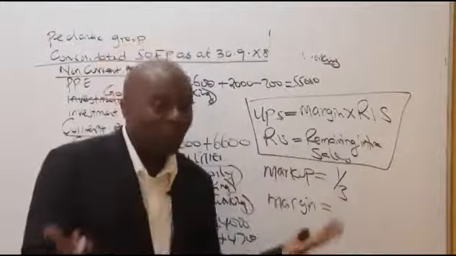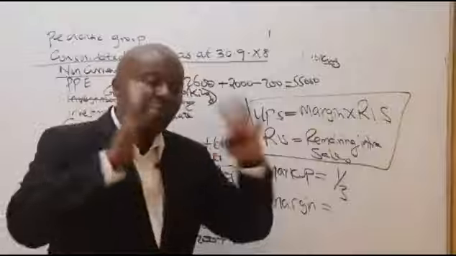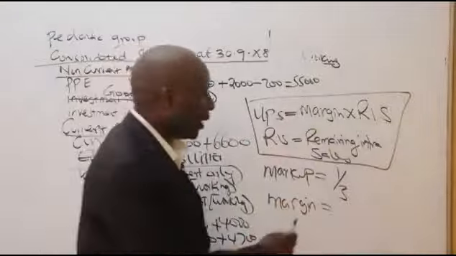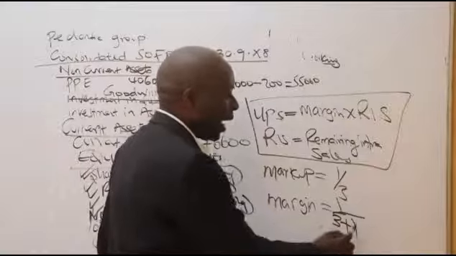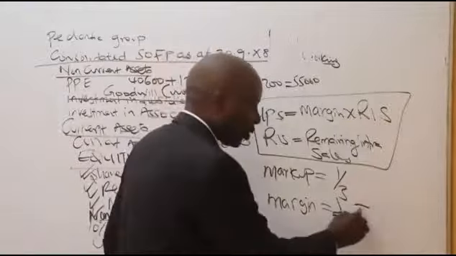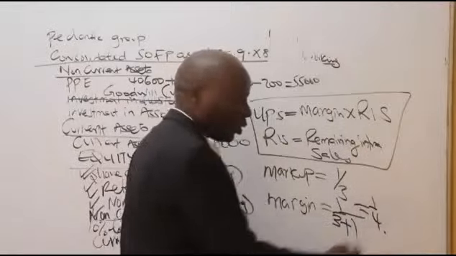Why? Because margin must always have a bigger denominator. What they've done to get that quarter is take 1/3 and add the numerator to the denominator, 1 plus 3. That's how they increase the base of the margin.